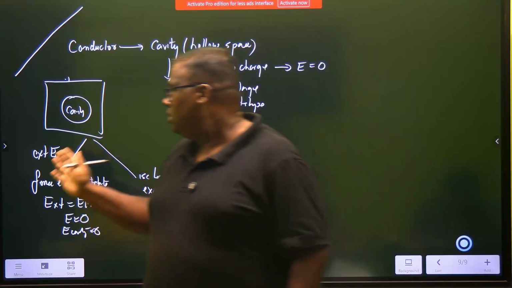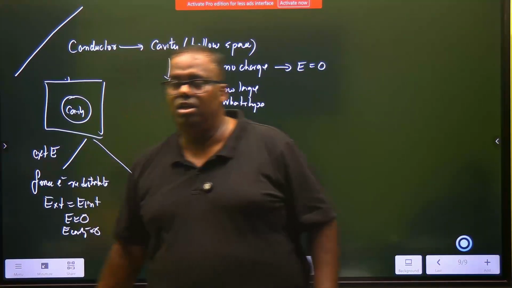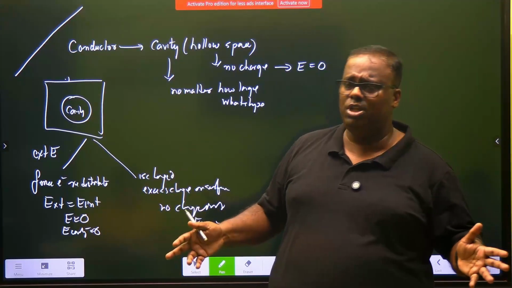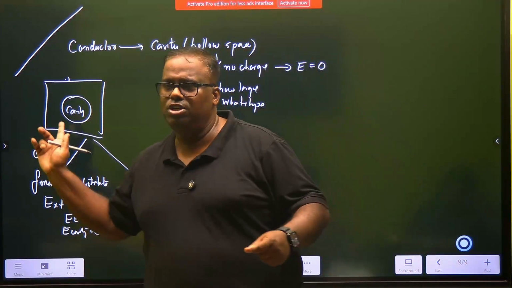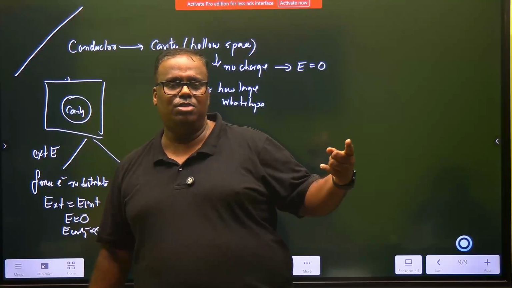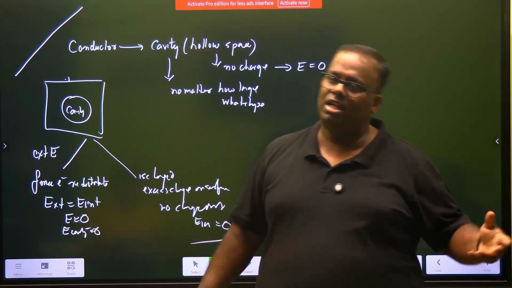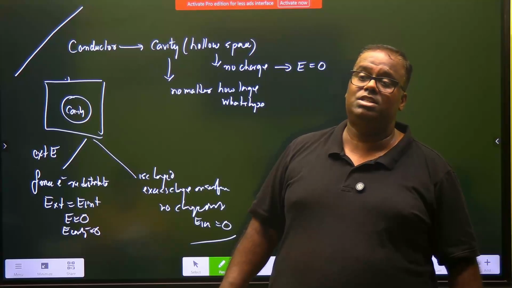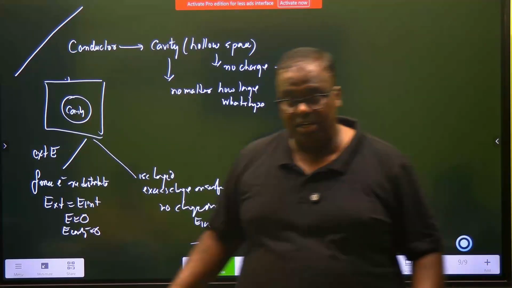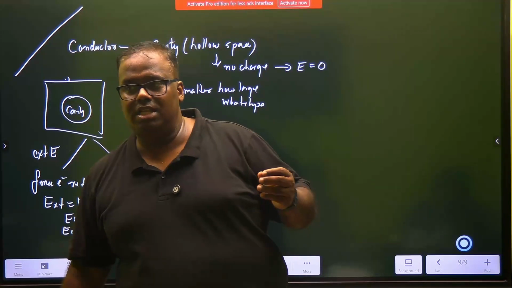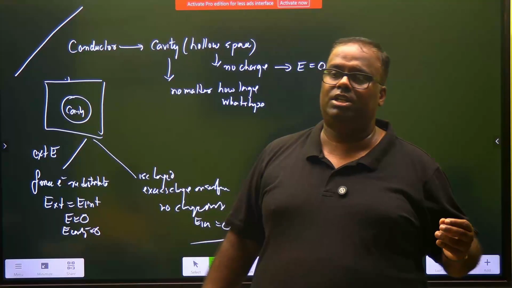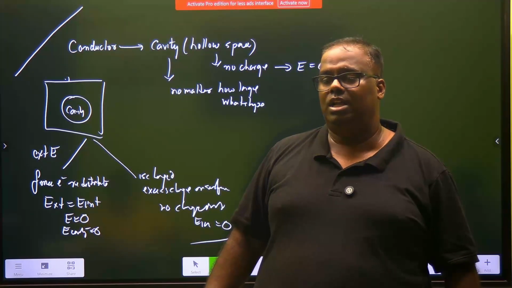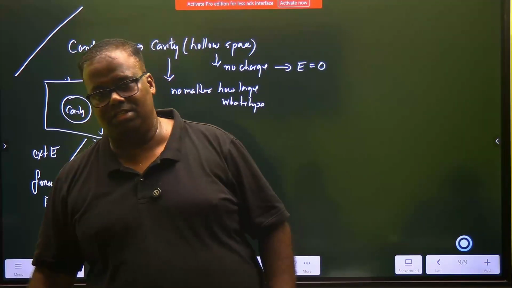And if you bring any external electric field, then the electrons will redistribute themselves in such a manner that E inside becomes equal and opposite to E outside, and so inside the cavity there is no more field. Such an application is seen in aircrafts, in Faraday's cage, or protecting sensitive equipments, which you protect by putting them in electrostatic cages called Faraday cages.